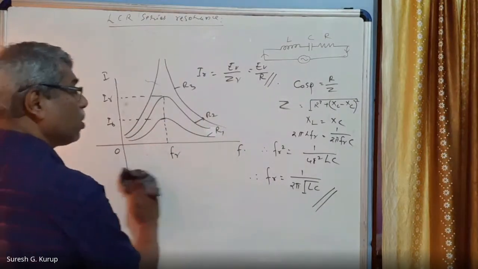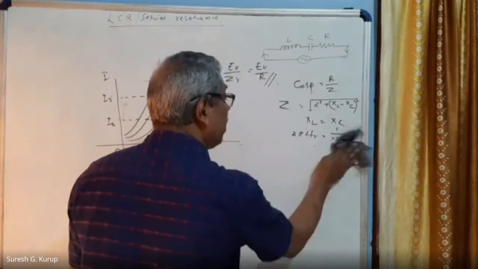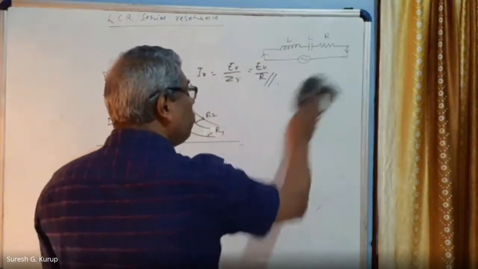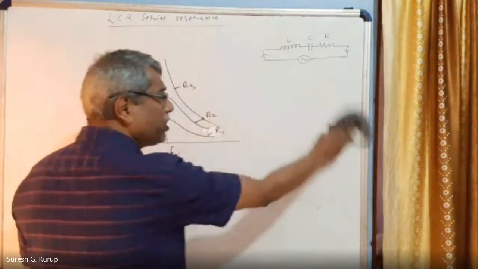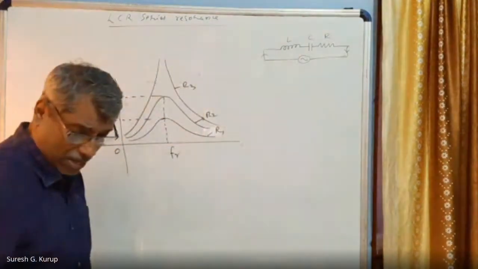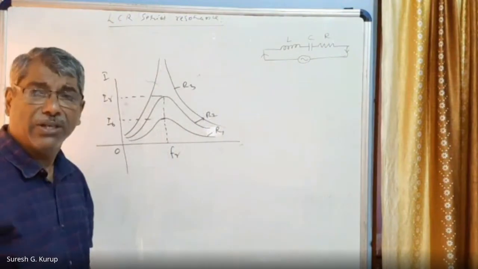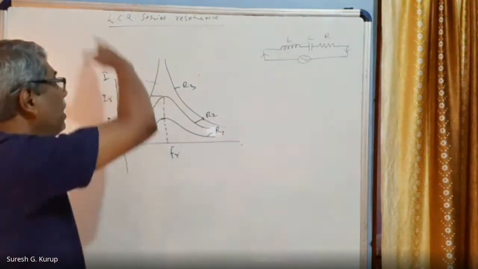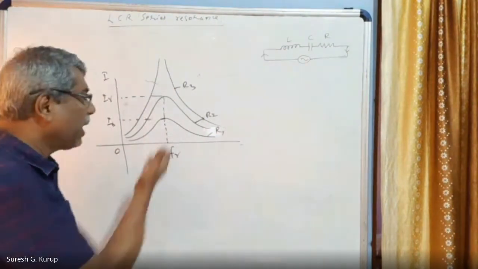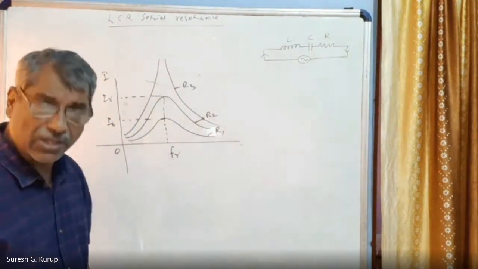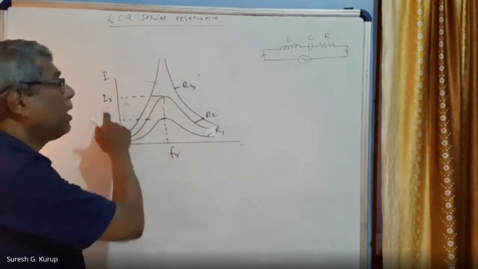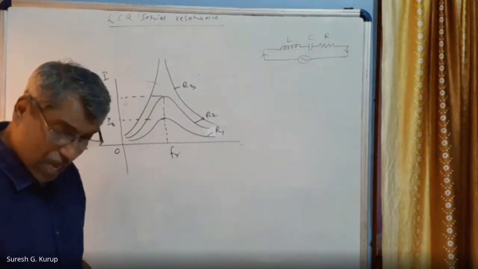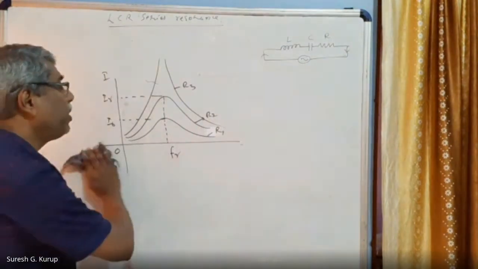That is also called the quality factor, or in short form, the Q factor. Q factor basically talks about the sharpness of the resonance curve. This is the resonance curve we have also seen. The resonance curve is the curve between frequency along the x-axis and current along the y-axis. The maximum current for a particular resistance is denoted by IR. IR is called the resonance current, right?